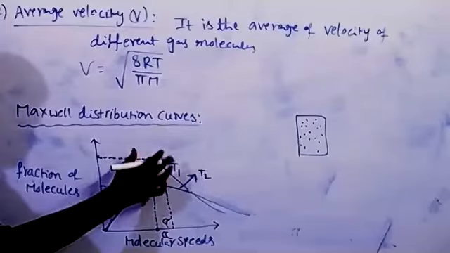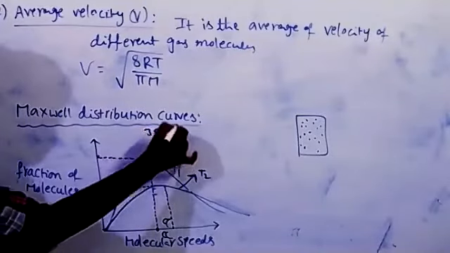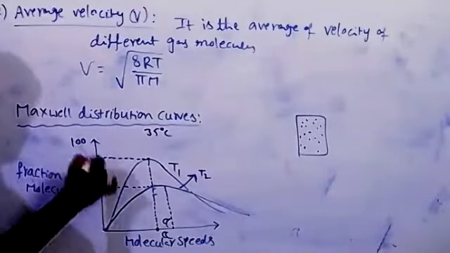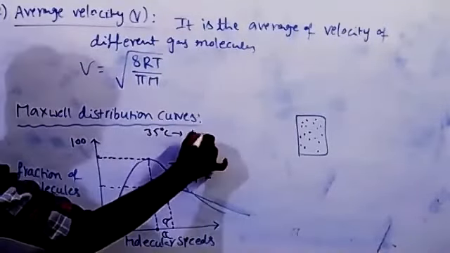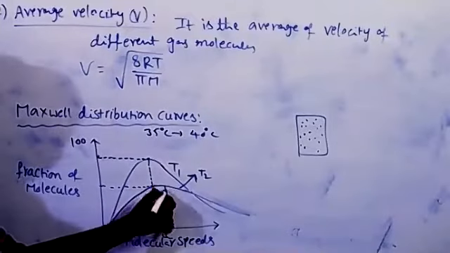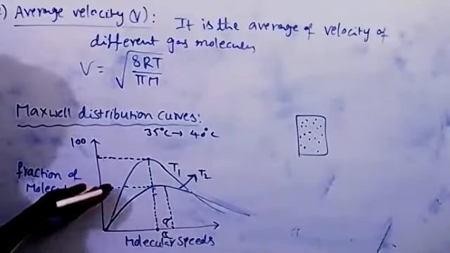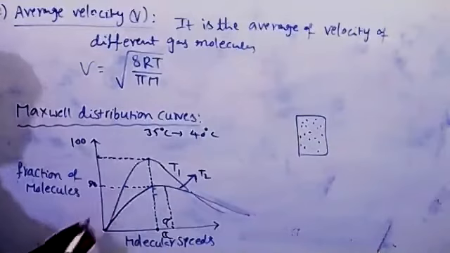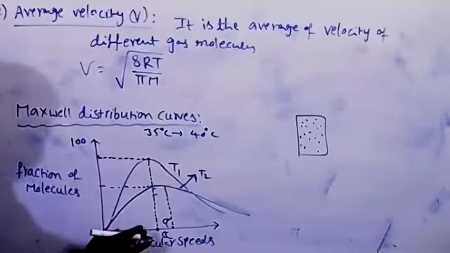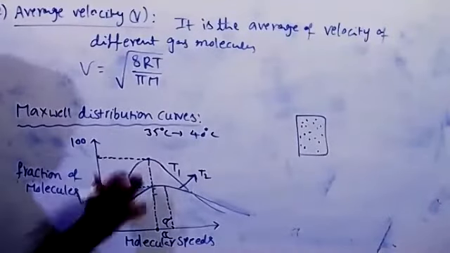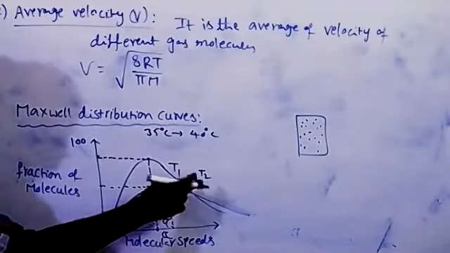Suppose at T1, a low temperature, say 35 degrees centigrade, 100 molecules possess this velocity. If you increase the temperature to 40 degrees centigrade, the velocity increases, but that fraction decreases to 80 or 50. So the fraction of molecules possessing most probable velocity decreases with increase of temperature.